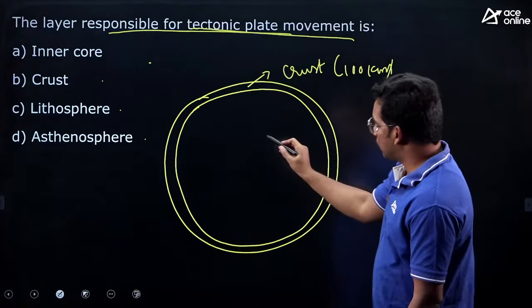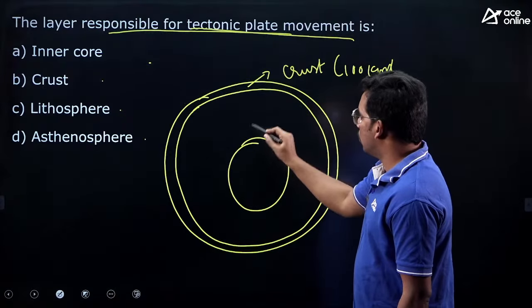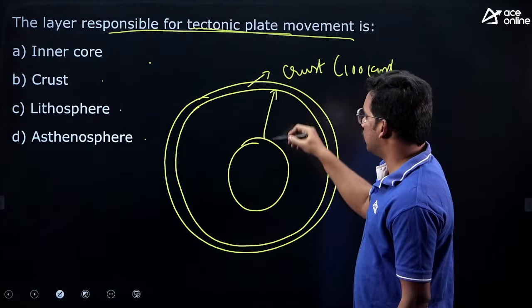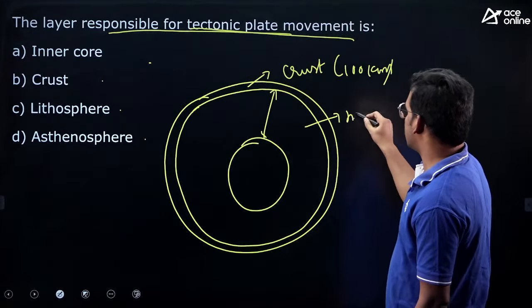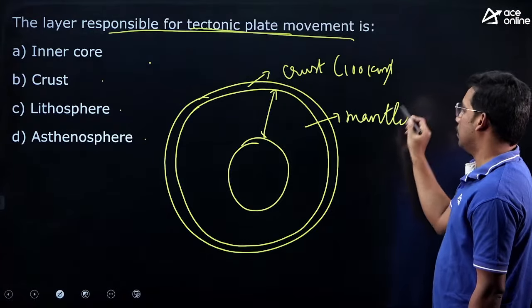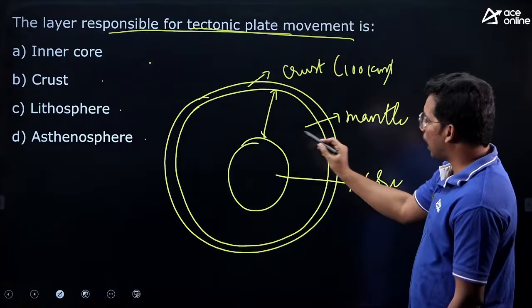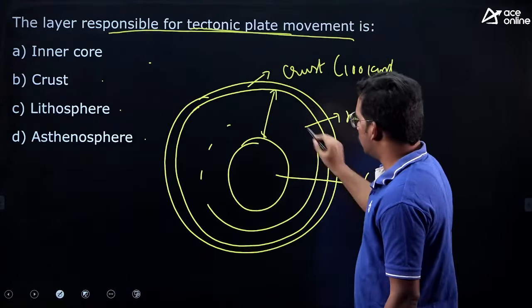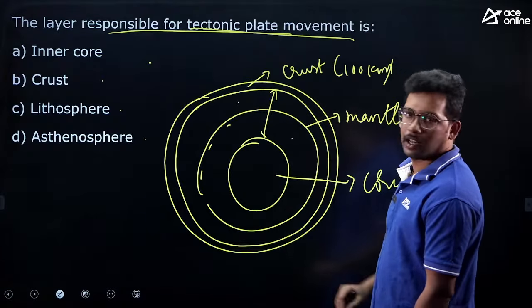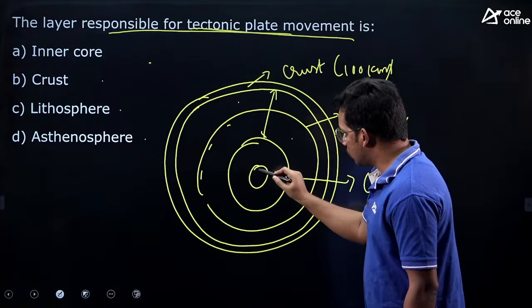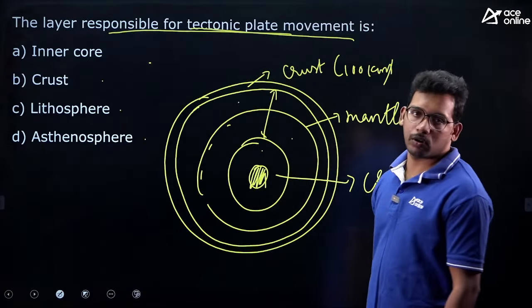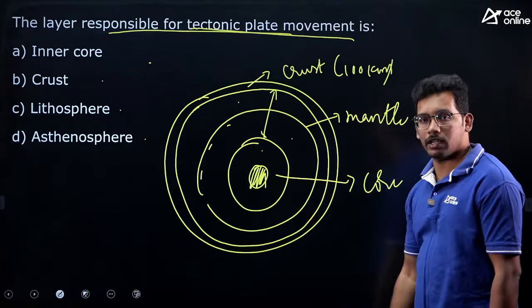Then we have the mantle. This zone is called mantle. Then we have the core, and this mantle is divided into outer mantle and inner mantle. Also the core has an inner core and outer core. This is the subdivision of the layers.